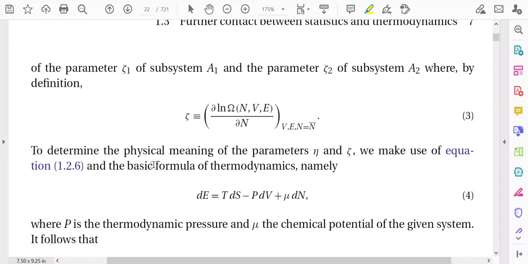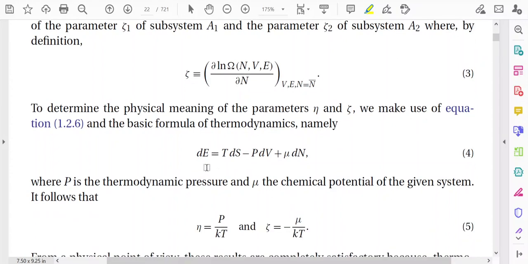To determine the physical meaning of the parameters eta and zeta, we can make use of an equation. This is a basic formula of thermodynamics. We all read about this formula: dE is equal to TdS minus PdV plus mu dN. E is basically the internal energy and mu is known as the chemical potential. From this equation we can derive that eta is equal to P by kT and zeta is equal to minus mu by kT.